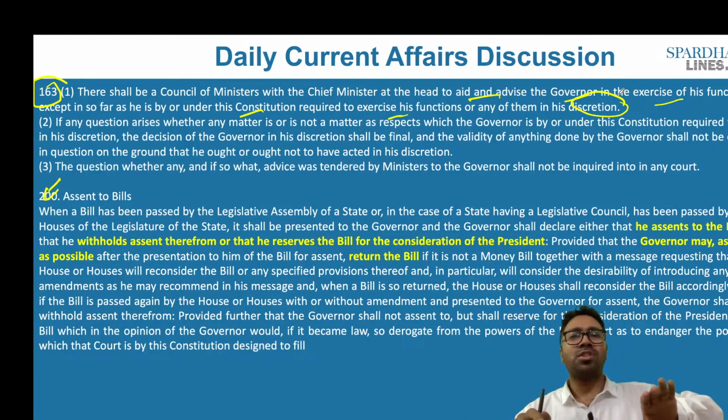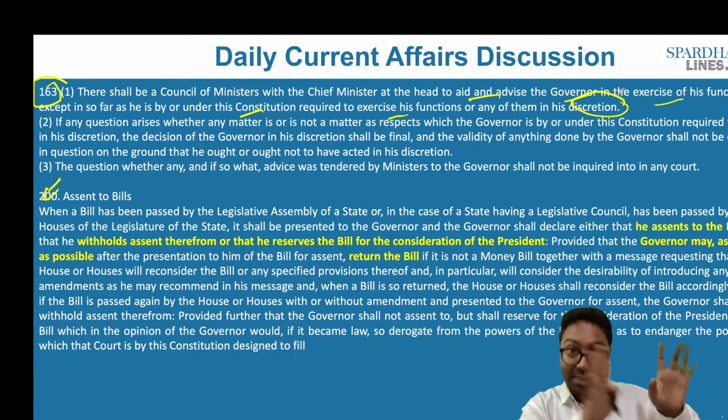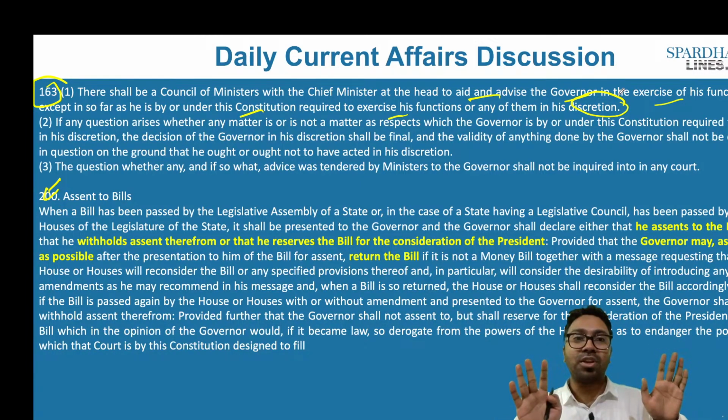But in the rest of the scenarios, the governor has to listen to the aid and advice of the Council of Ministers headed by the chief minister. That is what Article 163 of the Indian Constitution is.